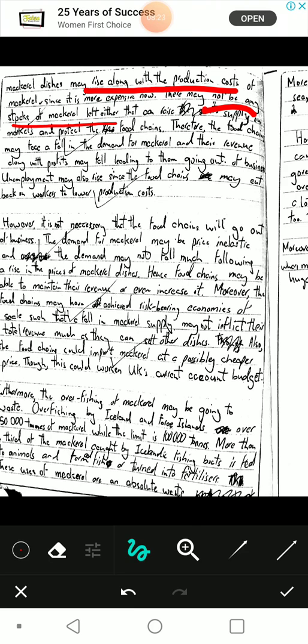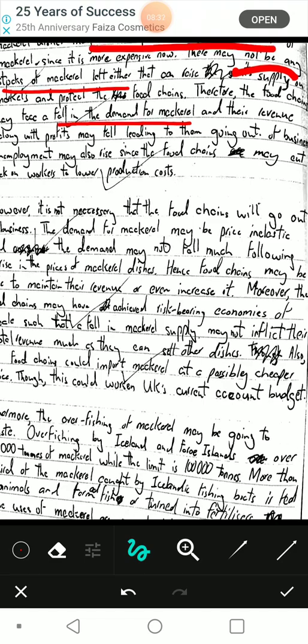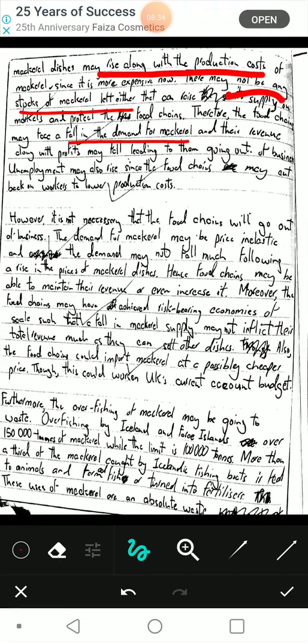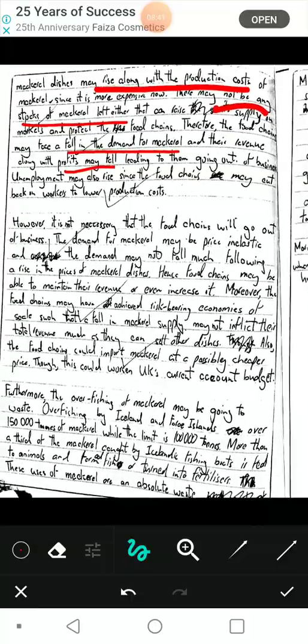Therefore, the food chains may face a fall in demand for mackerel. First of all, mention that, and the revenue along with profits may fall. Profits may fall, leading to them going out of business.